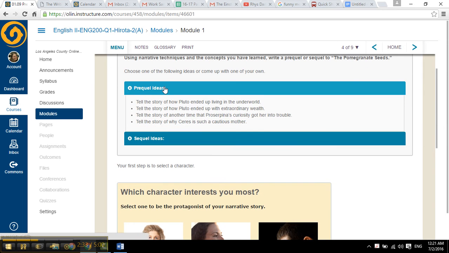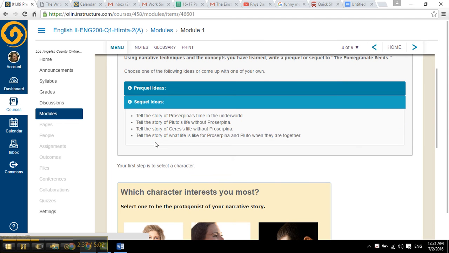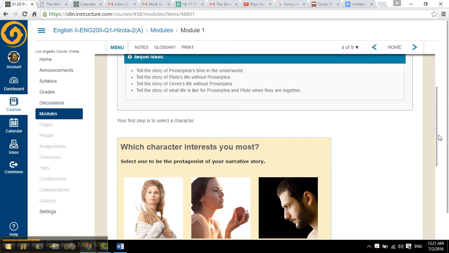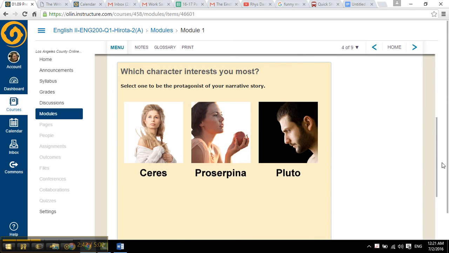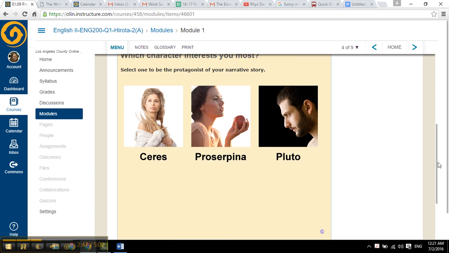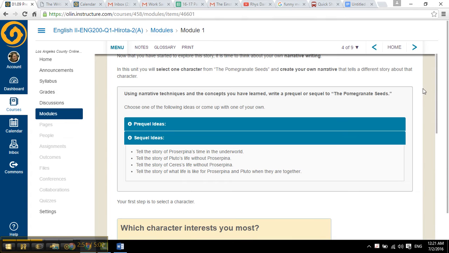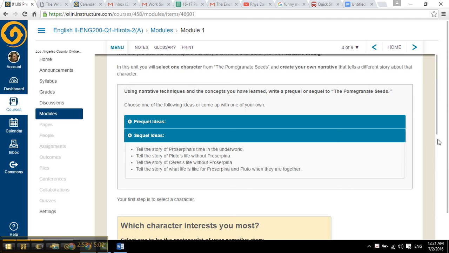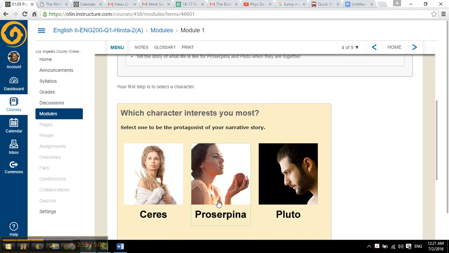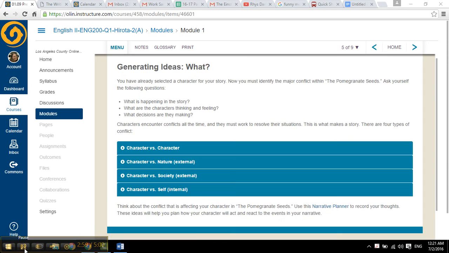It's got a list here of some prequel ideas that you can use and some sequel ideas that you can use, or you can just do your own. If you think that something else will work better, that's fine too. Here's this little thing about the different characters, and you can select the protagonist for your narrative story. You'll pick one of them, and that's either Ceres, Proserpina, or Pluto, and then you'll move on to page 5.